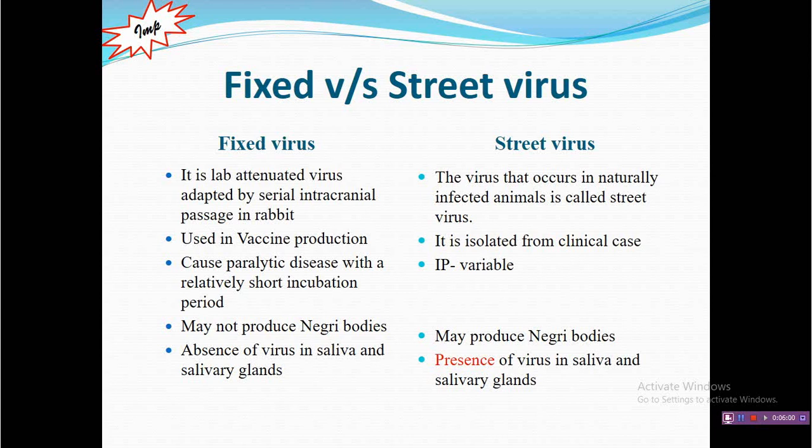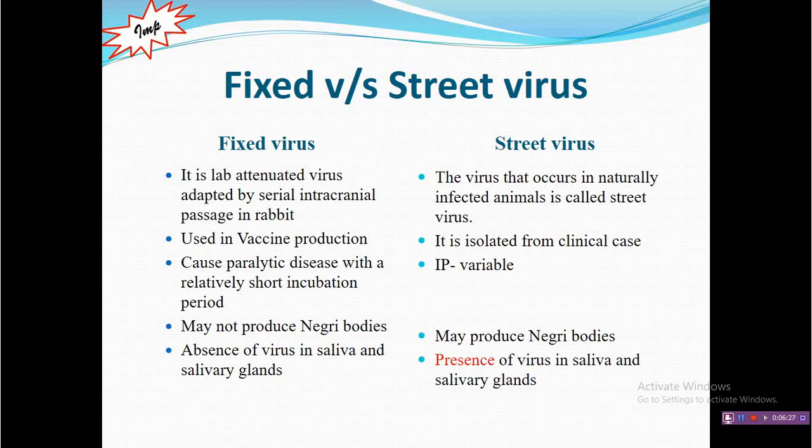In contrast to fixed virus, there is the street virus. Sometimes it is also known as wild virus, or field virus, and their nature is unknown, or you can say you cannot predict their outcome. For example, the incubation period is variable. The transmission mechanism is variable. They may or may not produce the characteristic inclusion body.